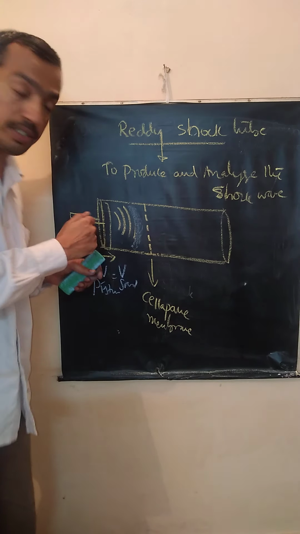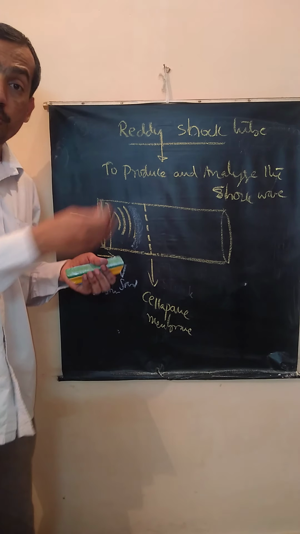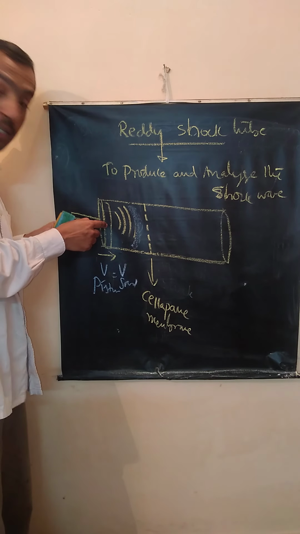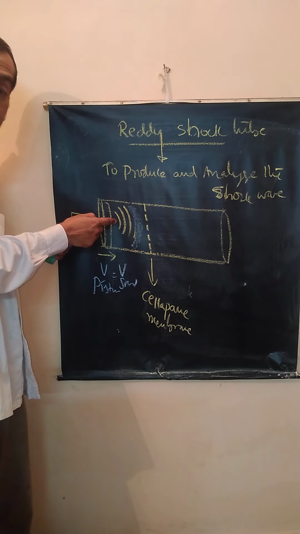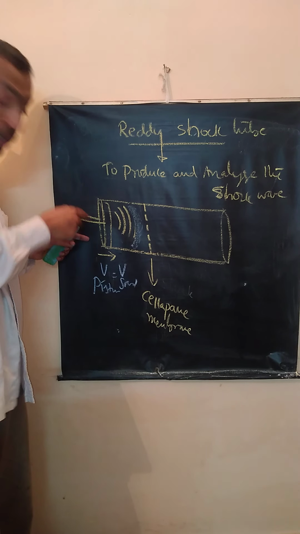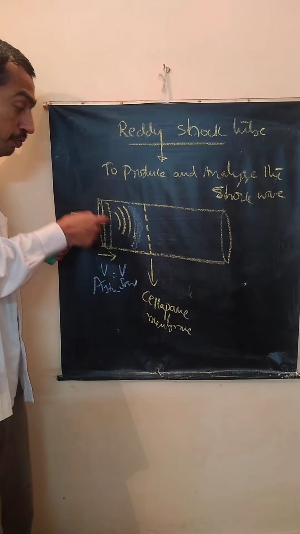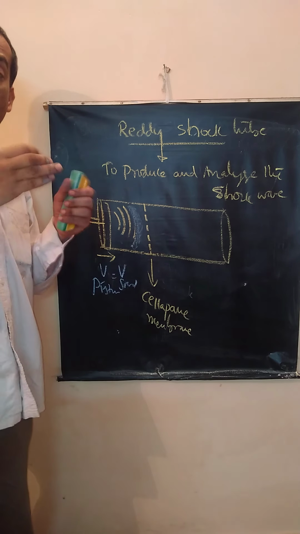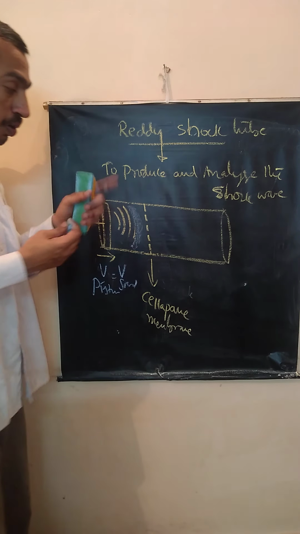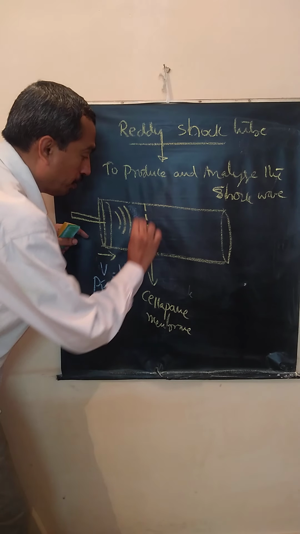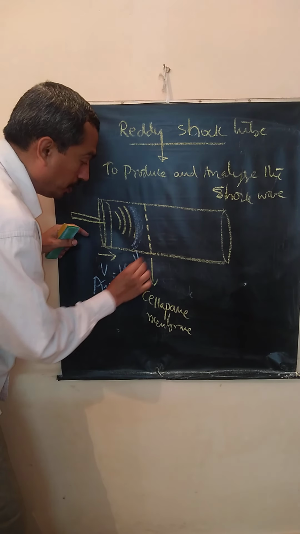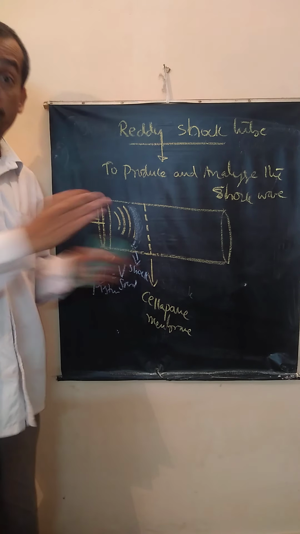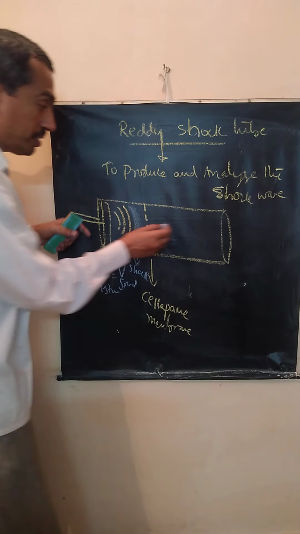When it is moved very fast, it compresses the air, produces compression waves as it moves, and the wave that is produced in the beginning will be moving with less speed. The wave that is produced when the speed becomes equal to the velocity of sound will be moving fast. All these waves coincide, producing a high pressure wave. That is called a shock wave. Okay? This shock wave, when it hits the partition, it ruptures. Correct? It enters this region.